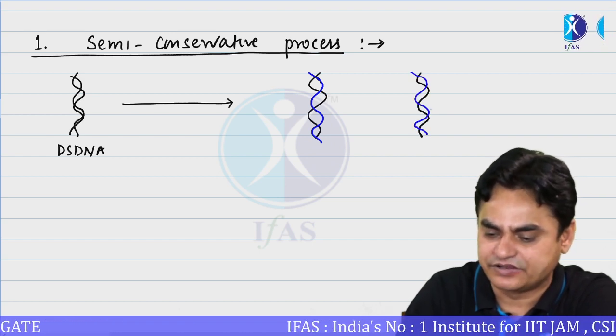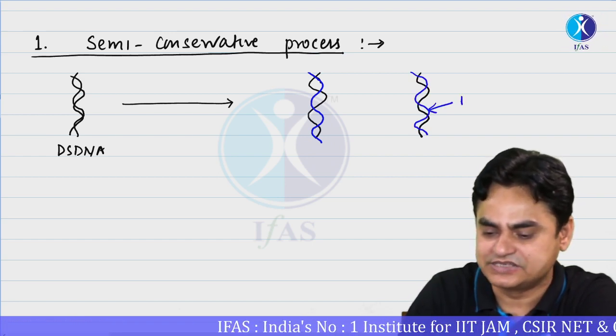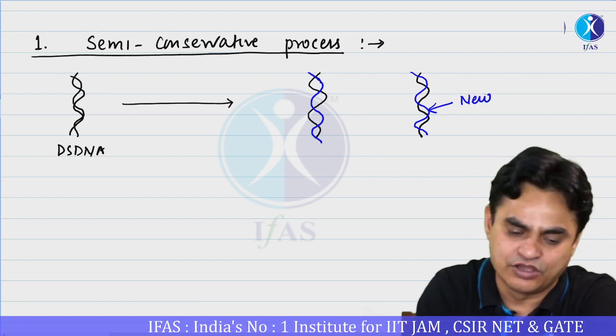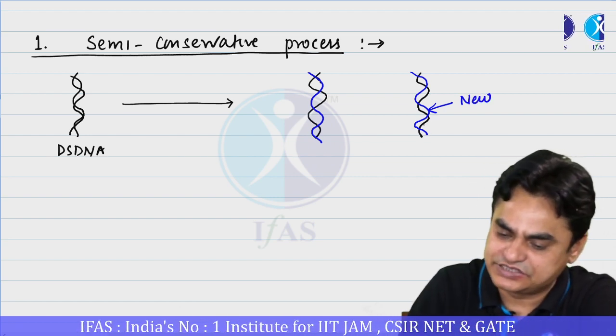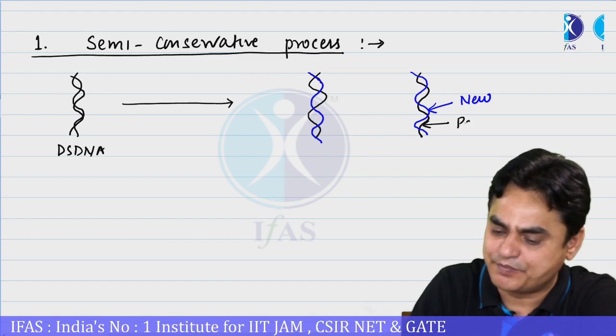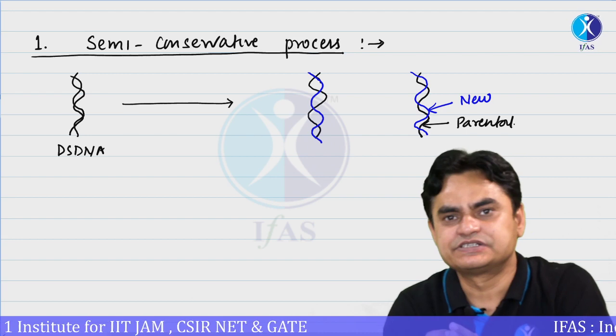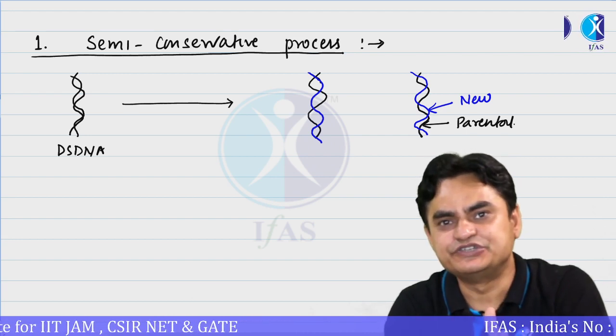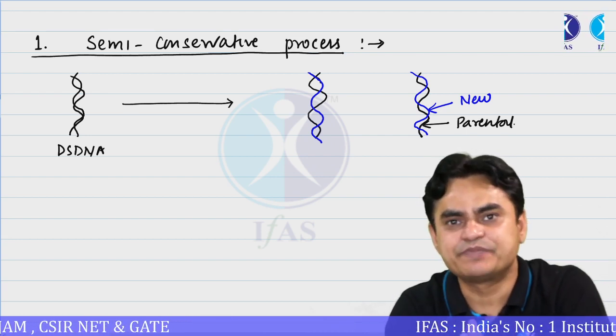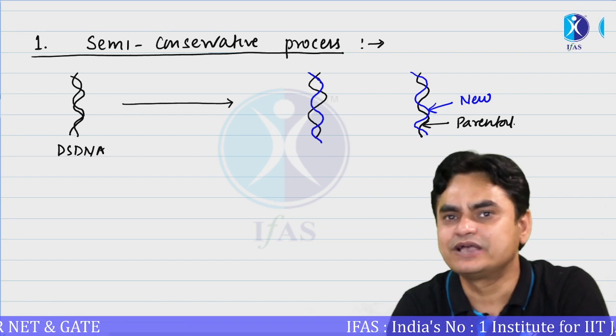The strand drawn in blue is the new strand, while the strand in black is the parental strand. This process, where one strand is new while the other is parental, is referred to as semi-conservative.